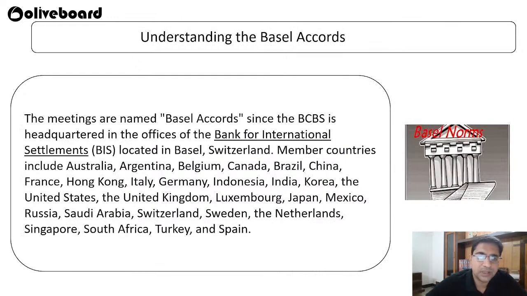The meetings are named the Basel Accord since BCBS is headquartered in the office of the Bank for International Settlements, BIS, located in Basel, Switzerland. Member countries are Australia, Argentina, Belgium, Canada, Brazil, China, France, Hong Kong, Italy, Germany, Indonesia, India, Korea, US, UK, Luxembourg, Japan, Mexico, Russia, Saudi Arabia, Switzerland, Sweden, Netherlands, Singapore, South Africa, Turkey, Spain, and many other countries that are part of this Basel Committee.